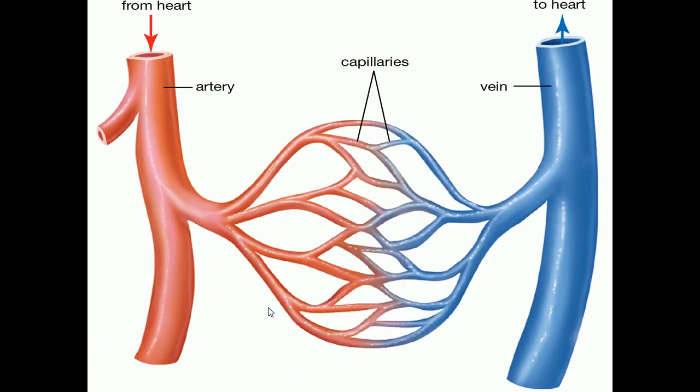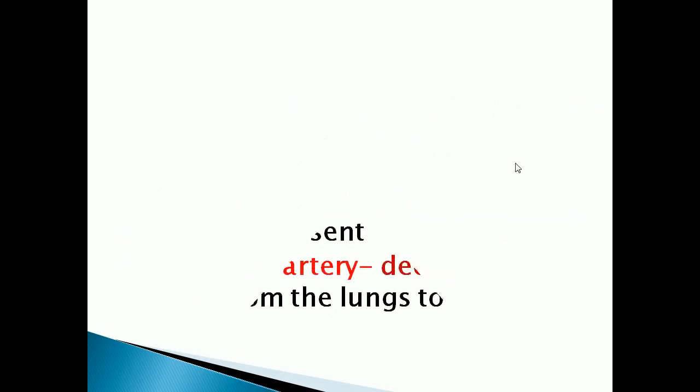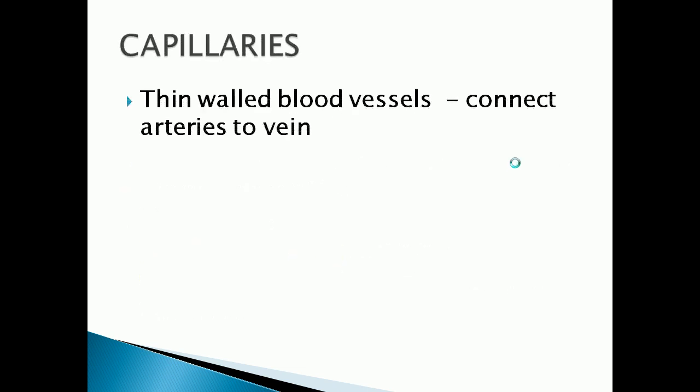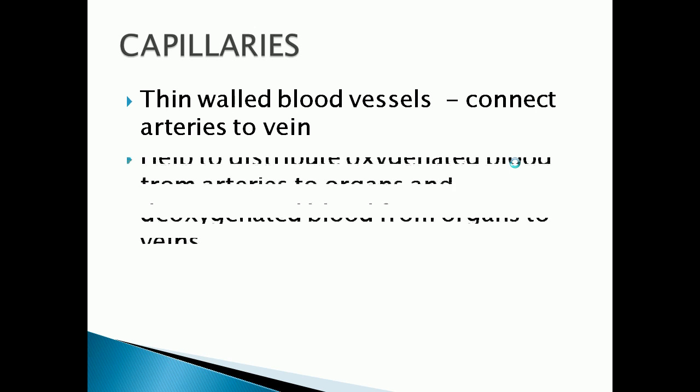Here in the picture you can see the capillaries connecting the arteries and veins.